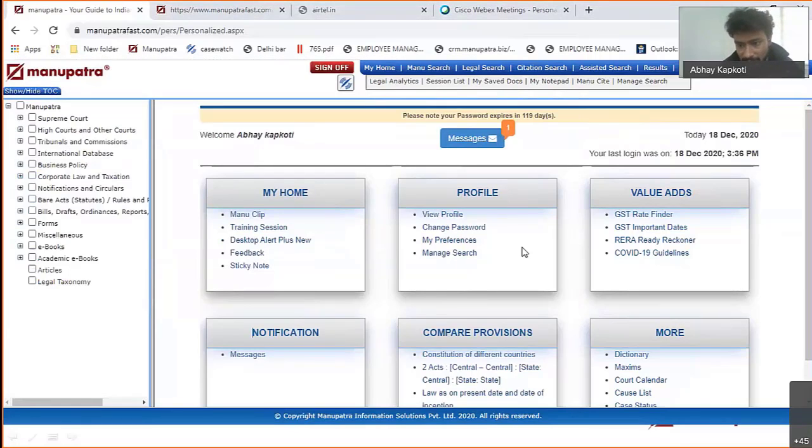So this is the database part. We have covered the database. The boring part of the demo is over. I think we are coming to the more interesting bit. This is how to search in Manupatra. What are the different search options? How do you search here?